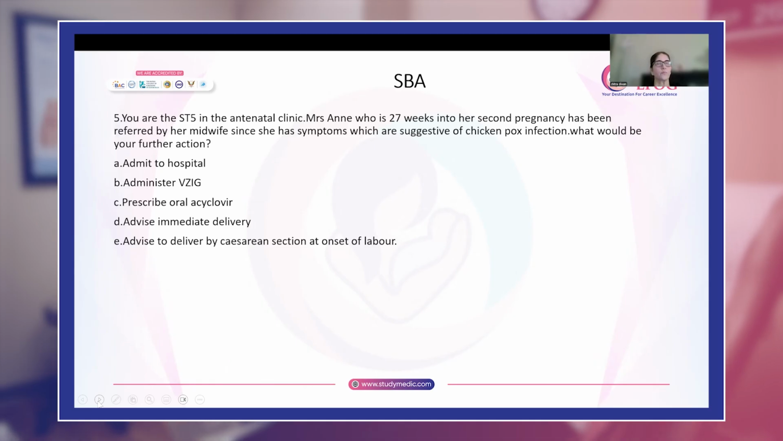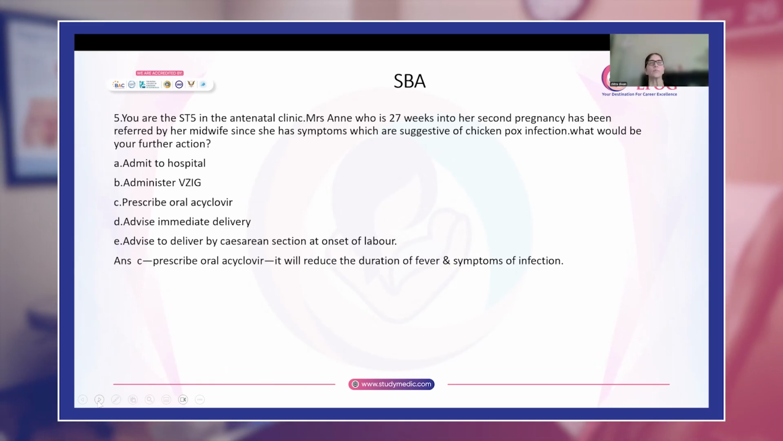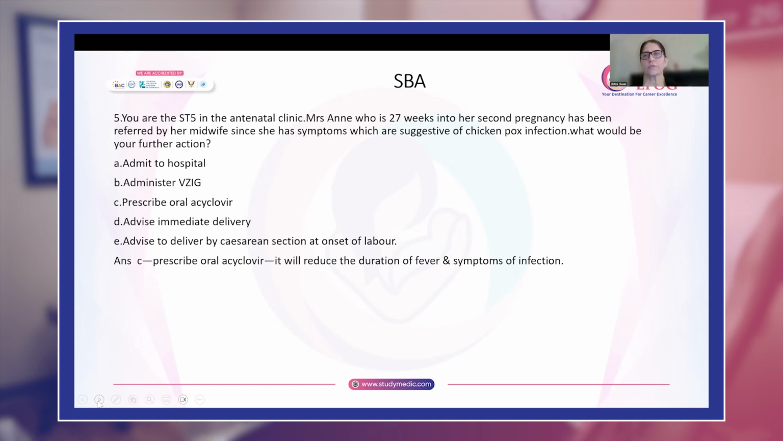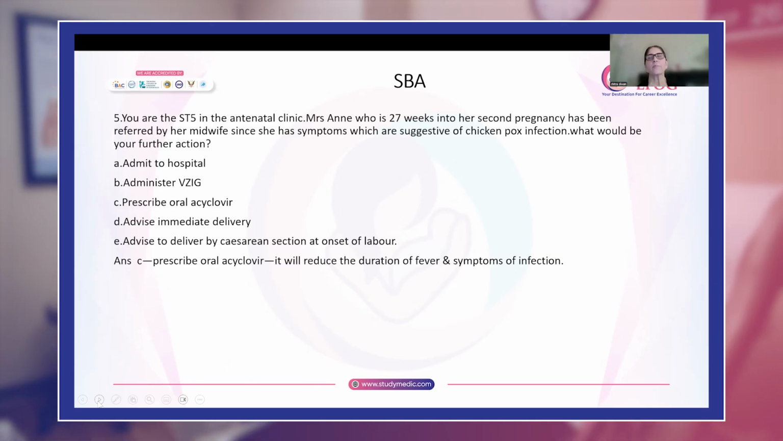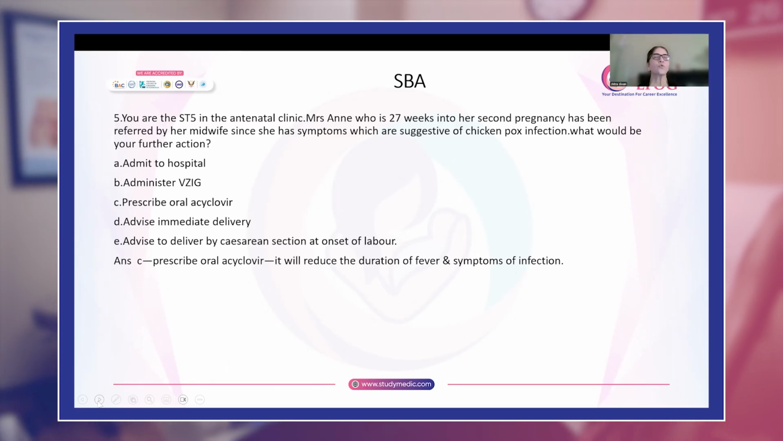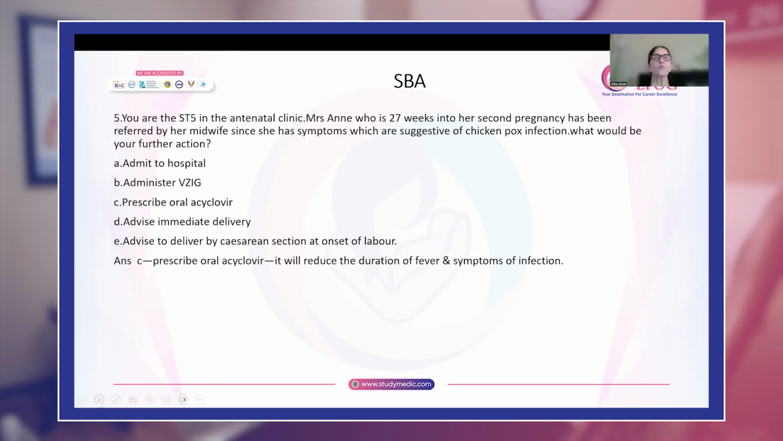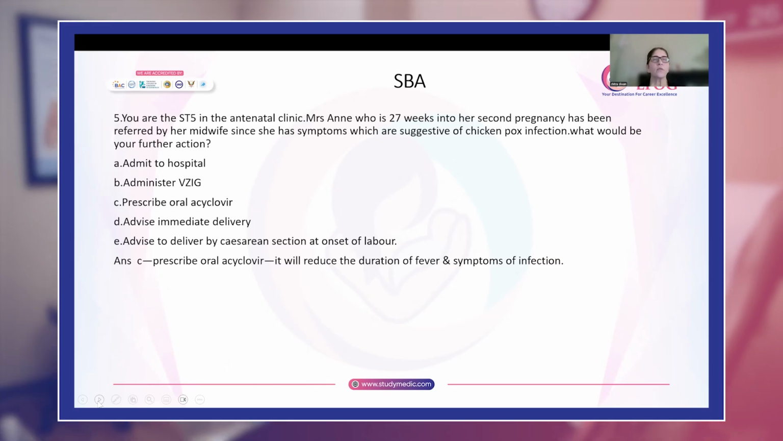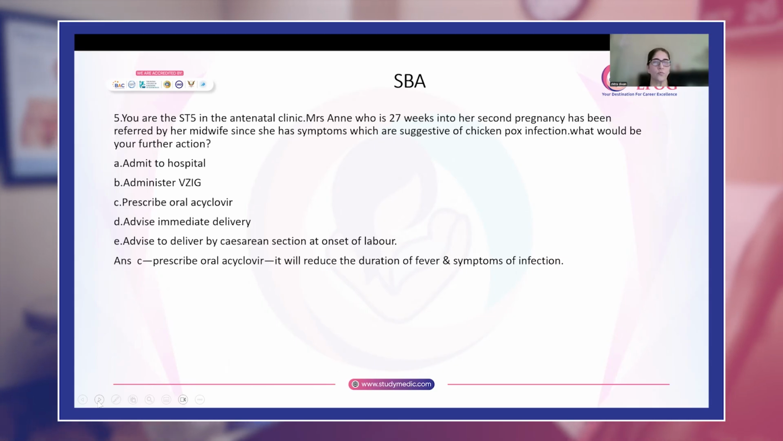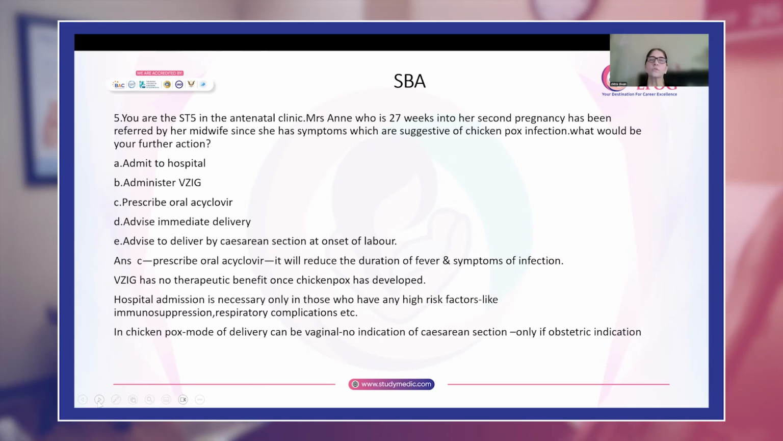at onset of labor. Now here, because she already has chickenpox infection, giving immunoglobulin is not going to be of any benefit. Immunoglobulin you will give to prevent development of chickenpox. She already has chickenpox, so there is no need to admit to hospital because she doesn't look to have any other high risk signs and symptoms. No need for immediate delivery. She's 27 weeks and you will not deliver her by cesarean section. So you will give her oral acyclovir because it reduces the duration of fever and the symptoms of infection.